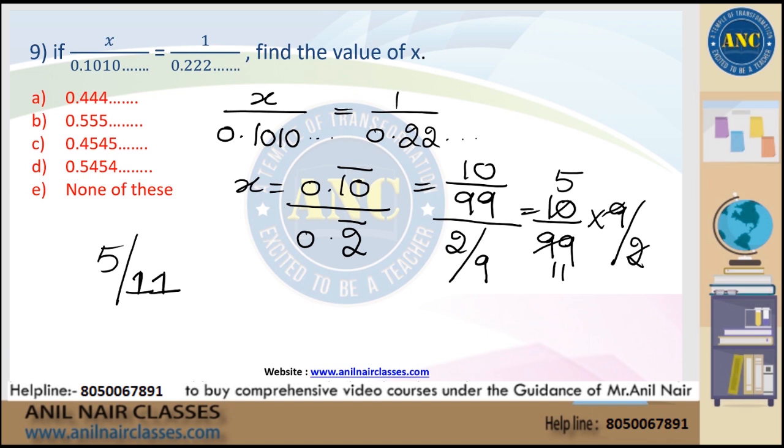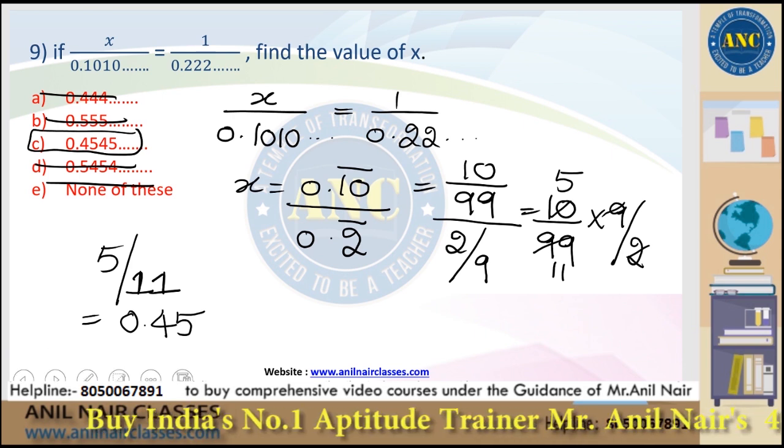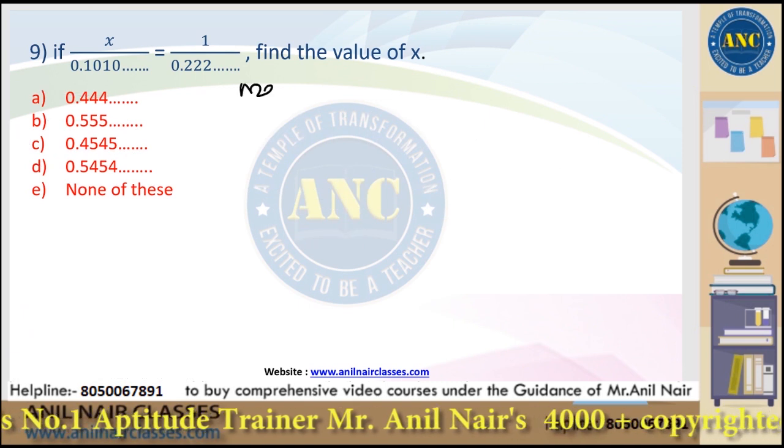So 5 by 11, what will it give? You can check it out. 11 fours are 44. Remaining is 60. 0.45, I should get. 0.4545. I hope it is clear. Very easy question. Answer is 0.45 bar. You can also check by using answer options, that also we will discuss. 0.45 bar. Now see here, I will do it in method 2.